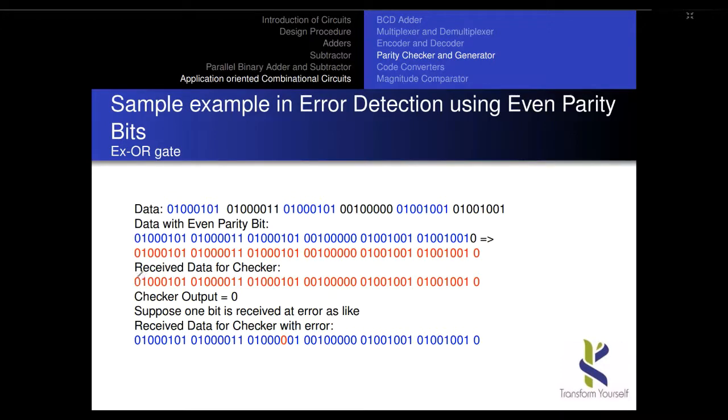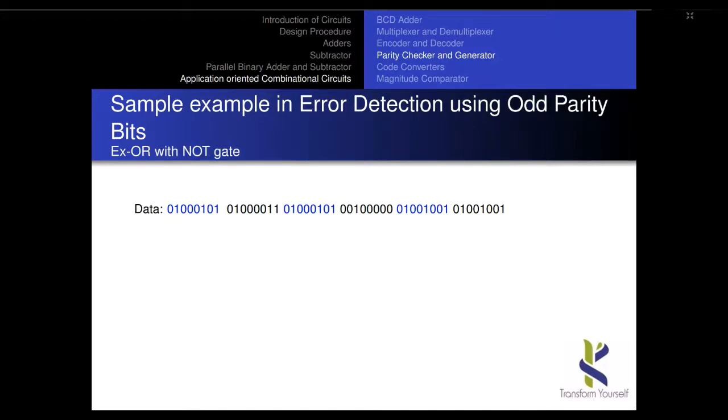So how do you check the operation? I said already, just do the same XOR operation on each and every bit, from the first bit to the last bit, and if the answer is 0, there is no error, otherwise we have an error. Take the same data: if a particular bit is mutated because of noise, that is 1 to 0, how do you define whether it is an error? With the help of the checker bit. If the checker output gives 1, it is a simple understanding that it is an error.